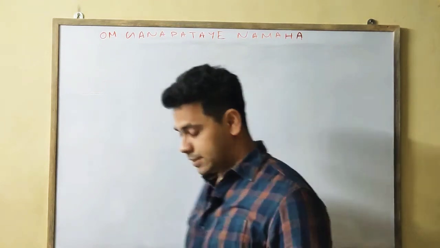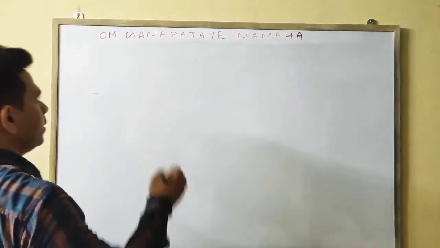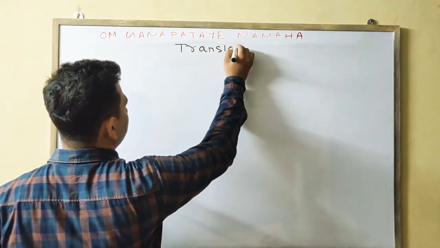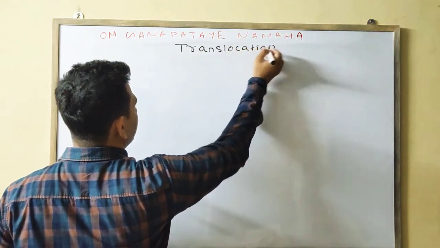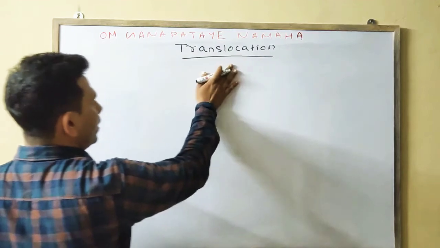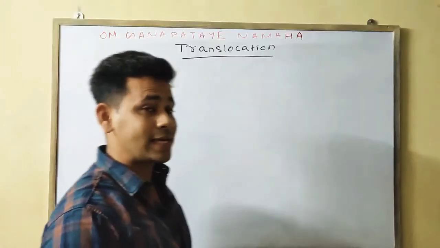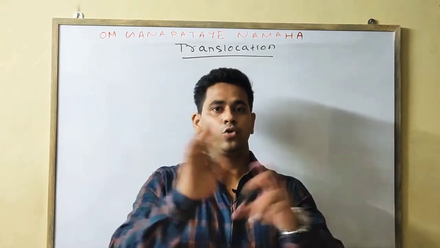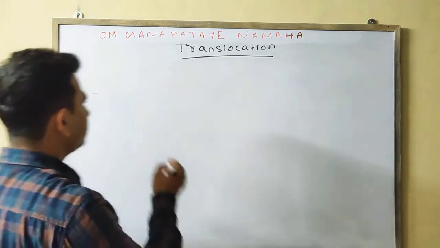Now we'll discuss the next arrangement, that is your translocation. Translocation. Okay, what happens in this case? The exchange of the chromosomal segment takes place in between two non-homologous chromosomes.